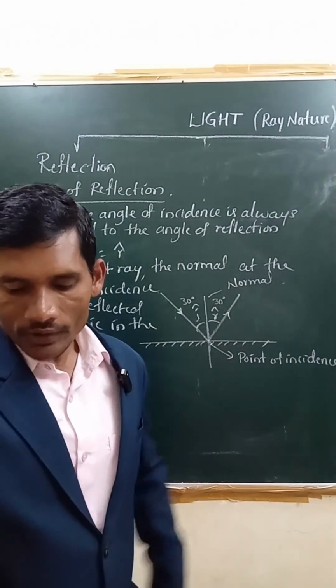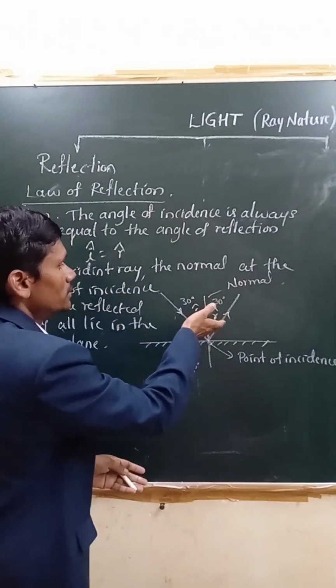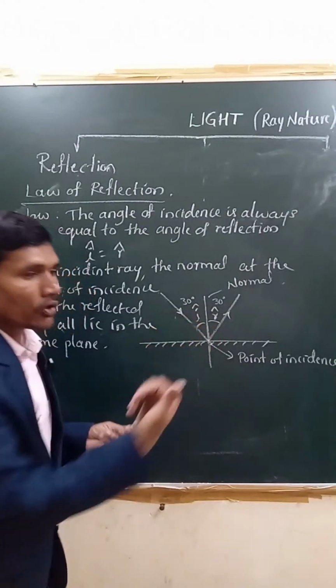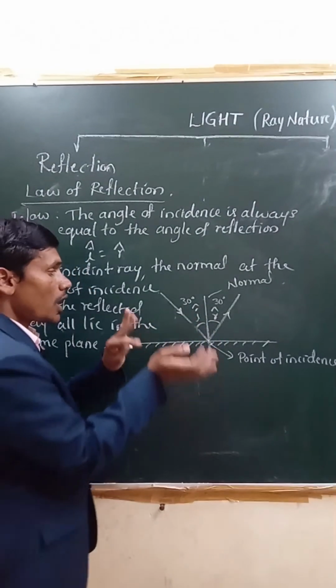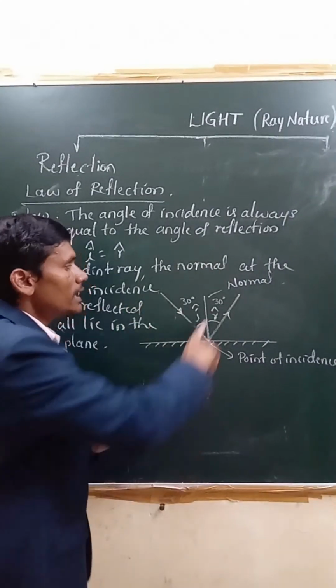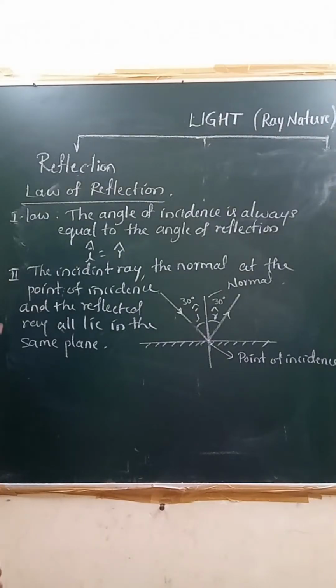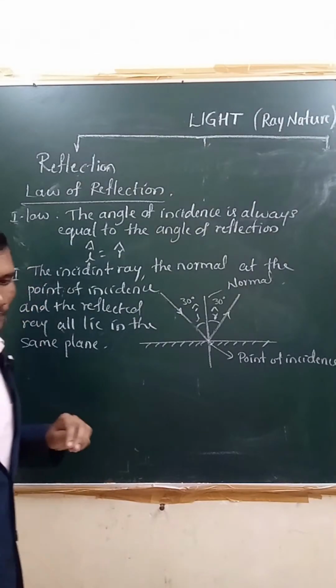So next, same plane means you see here this board is a plane. This one ray is also not coming out of the board, and it is not going inside the board also. It is just on this plane. So that is why we consider this as a plane. Remember, this is the second law. Means first law, second law of reflection, we can say.